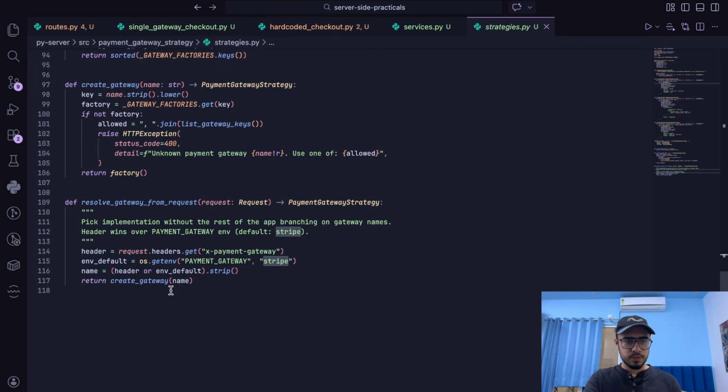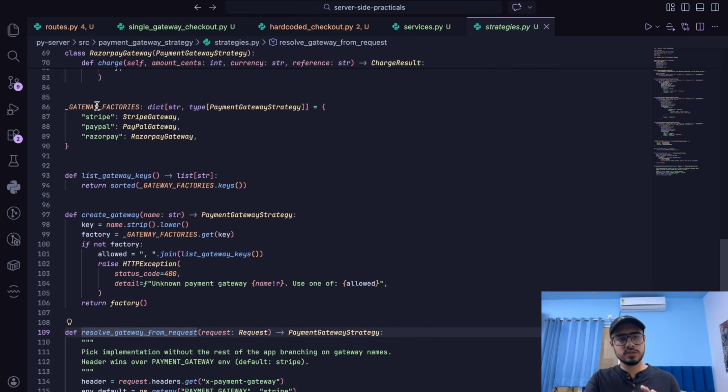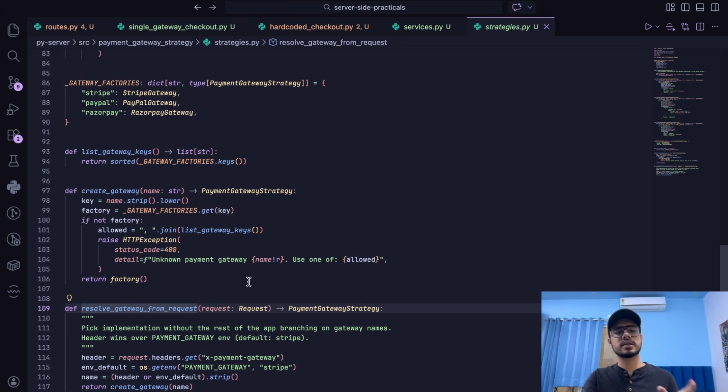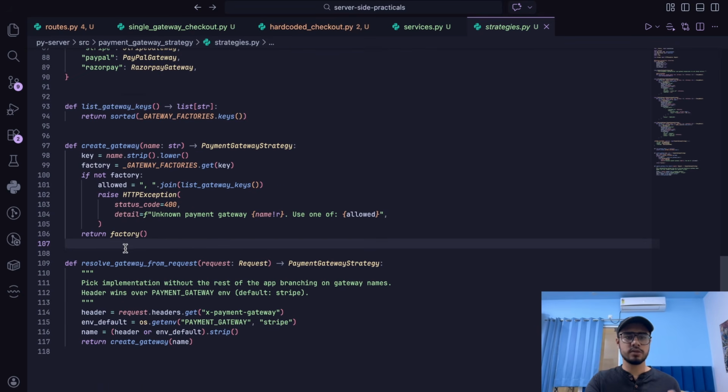So yeah, we have some more functions like create gateway. It does not actually create the gateways. It just uses this gateway factory, and this is a factory function basically. This is another whole different design pattern. It is called the factory design pattern at the most basic level. So what it does is it takes a keyword, let's say Stripe or PayPal or whatever. Based on that, it will give out the class. It takes the key and gives out the class. And if it is not present in the factory, it will just throw an error. Else it will return the particular class.